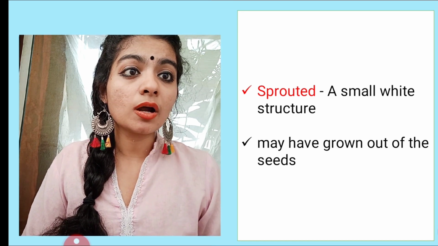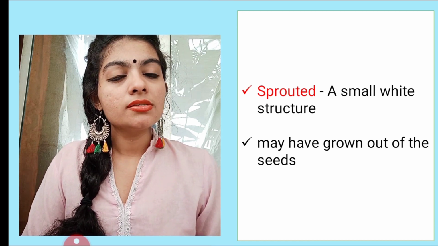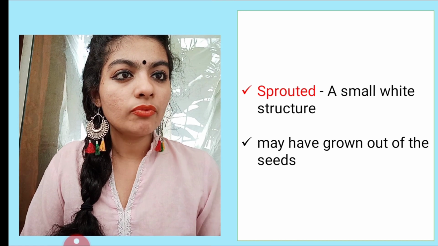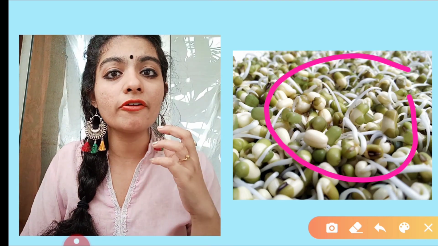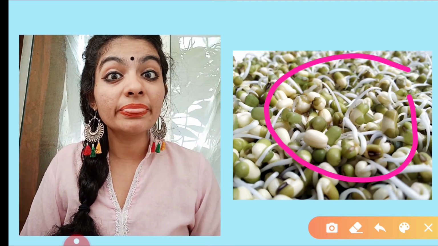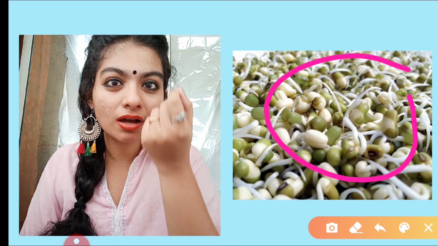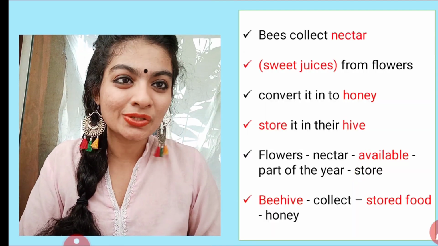Next keyword, sprouted. Guys, seeds are said to be sprouted when there is a small white structure. We all have seen this. This is very common. Now, what is the definition of sprouts? Guys, sprouts are seeds when they are provided with favorable temperature and moisture. They germinate and form young plants. And from there, the entire plant grows.